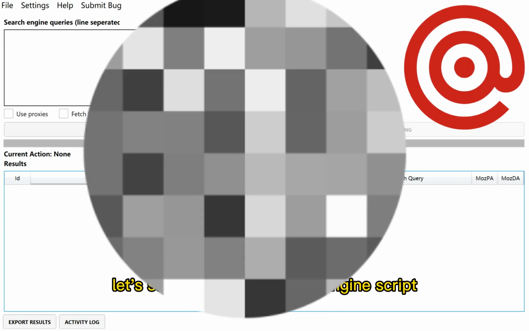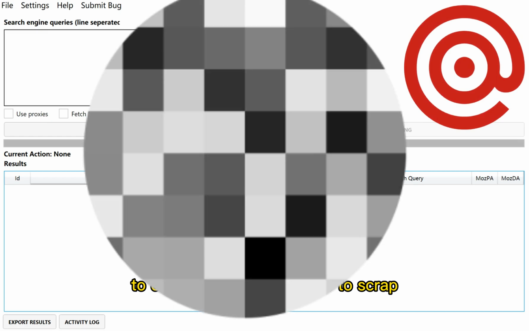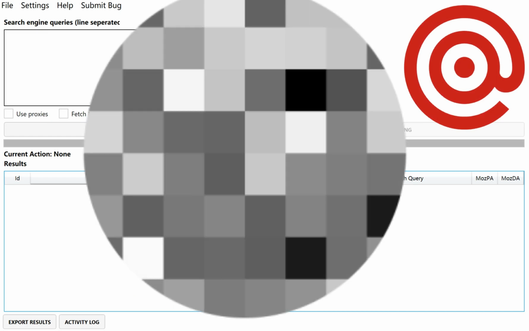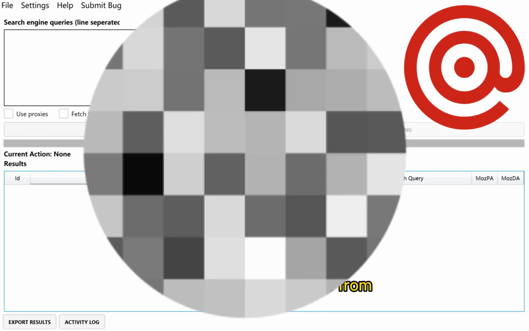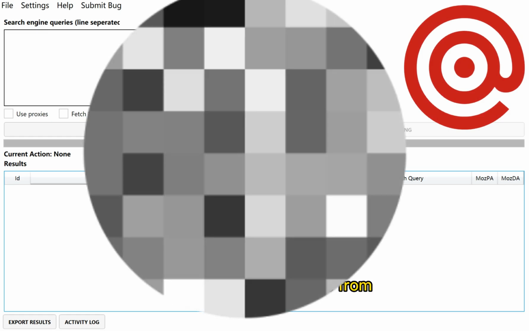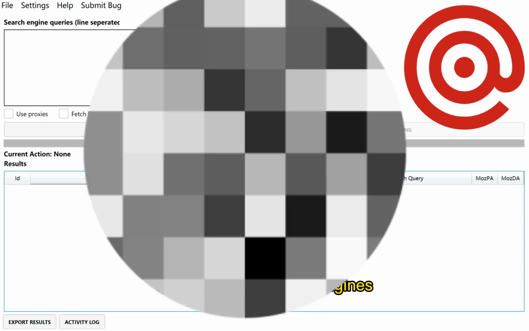Let's see how we use search engine scraper to collect, to extract, to grab, to scrape your target customers' websites with your own keywords from Bing search engine and Google search engine. Only those two search engines.